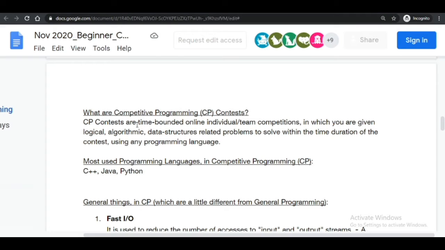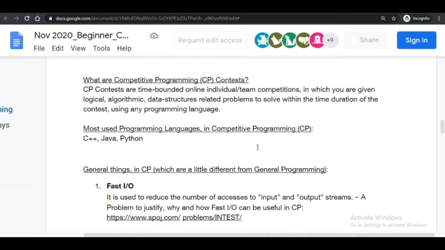Actually, this is very important: your answer should be within the time. First of all, you have to answer any particular question within the time, and that program must be very efficient according to the test cases. Some test cases are very long and take a lot of time, so we have to solve in such an optimized way that our program can sufficiently solve any big input given to it.